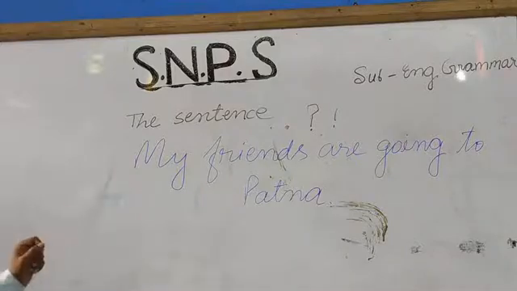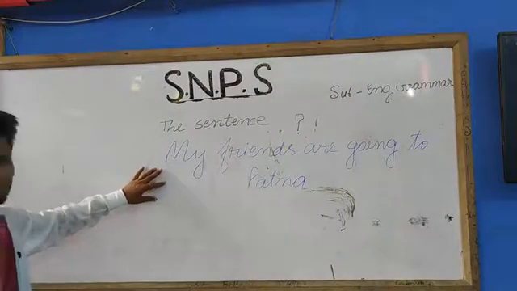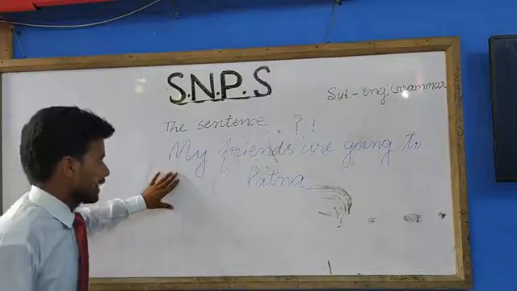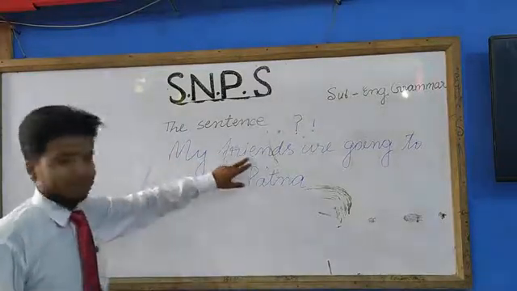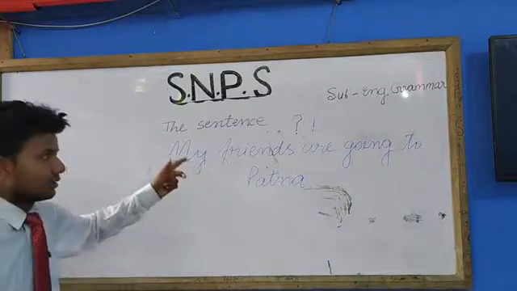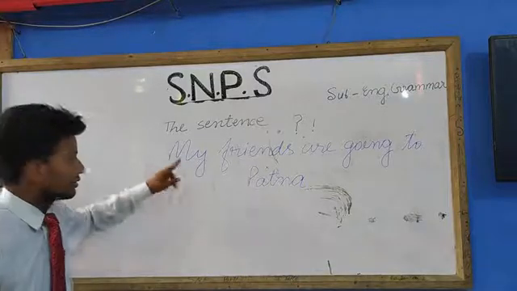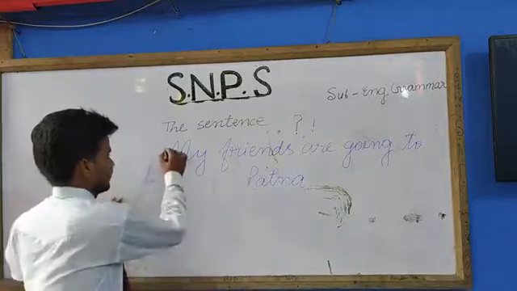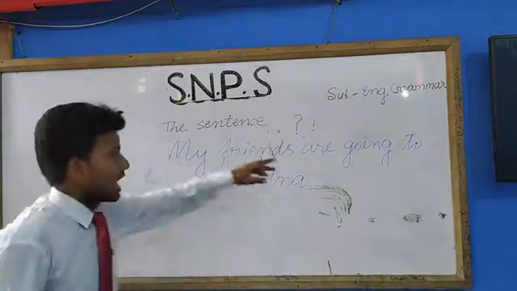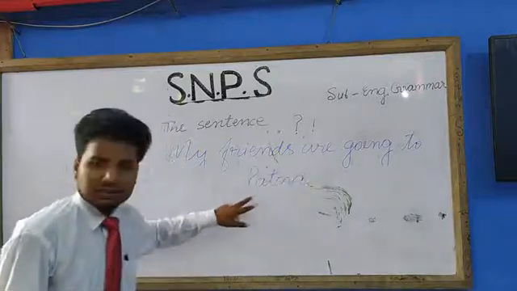Just identify the subject at first. What is the subject in the sentence? Oh, correct answer. Very nice. You have given the correct answer. "My friends" is the subject in the sentence, because we are talking about my friends. Whose friends are going to Patna? My friends are going to Patna. So "my friends" is the subject. But what about the predicate? "Are going to Patna" is the predicate.